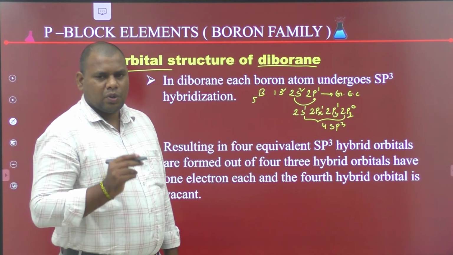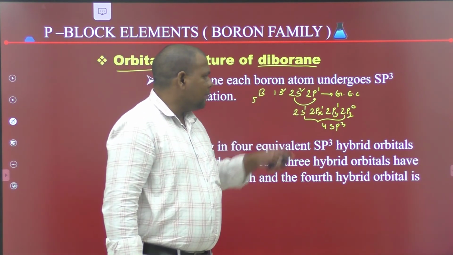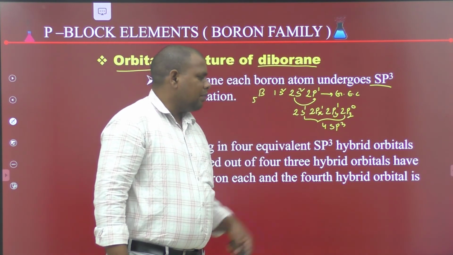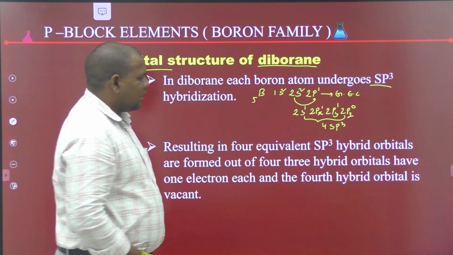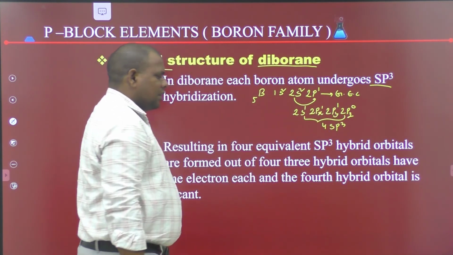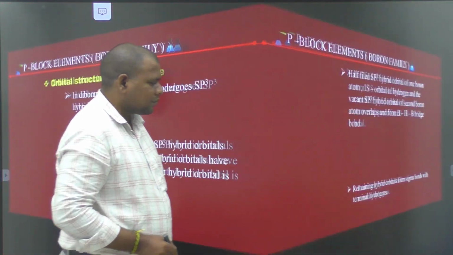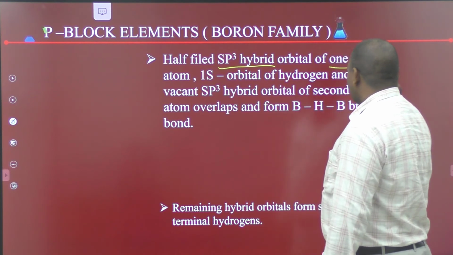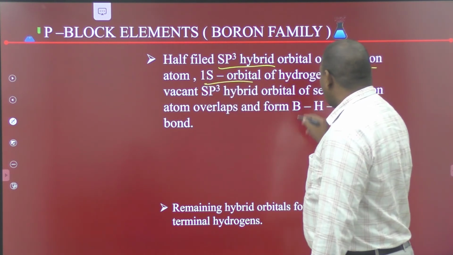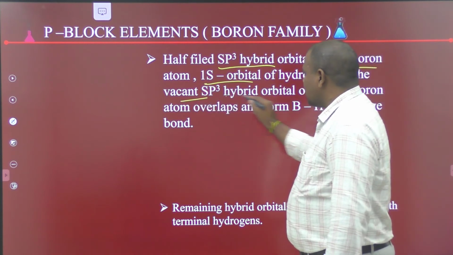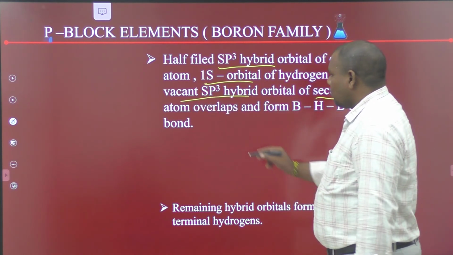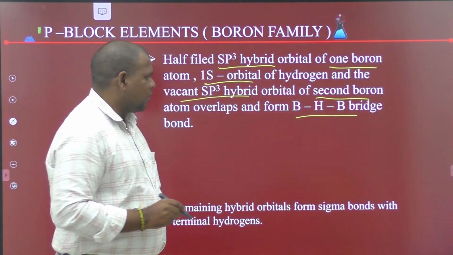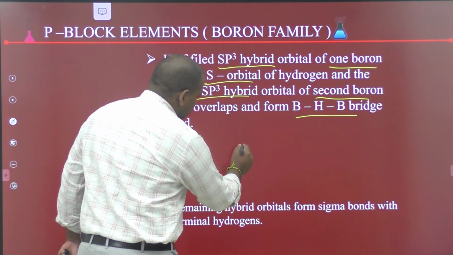In diborane, each boron atom undergoes sp3 hybridization, forming 4 sp3 hybrid orbitals. Out of 4, 3 are half filled and the fourth one is empty. The half filled sp3 hybrid orbital of one boron atom, the 1s orbital of hydrogen and the vacant sp3 hybrid orbital of the second boron overlap to form the BHB bridge bond.